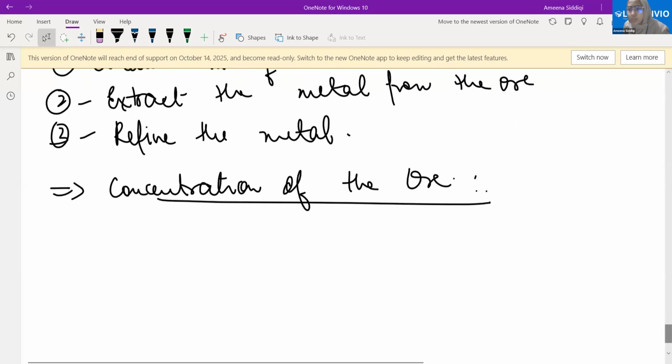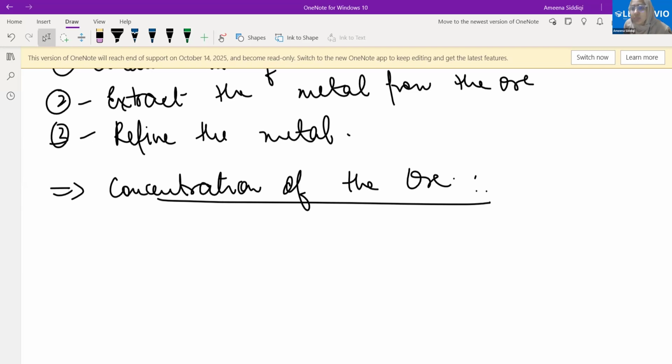So basically, let's suppose you have an ore, and in that you will have dirt, other particles, some other ores. So we would want to concentrate on one compound. Let's suppose a very random example: we have sodium chloride, aluminum oxide, sodium sulfate in some amount, but the major part is sodium chloride, along with dust particles. What we would want to do is concentrate on the sodium chloride. Once you have concentrated the sodium chloride, then we can extract the sodium metal from here.